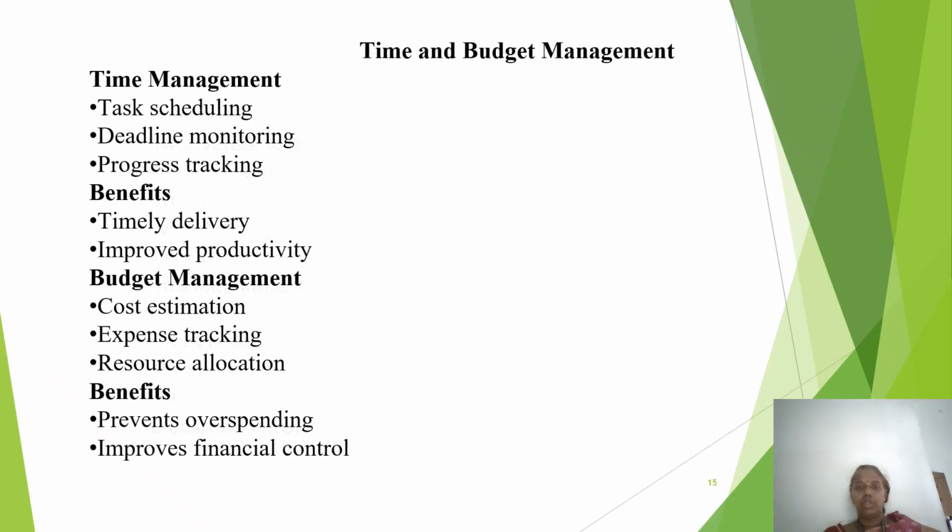So in this slide, we are going to see the next aspect, time and budget management. In a software project, time and money are very important. If a project is delivered too late, the customer may not be satisfied. If the budget is exceeded, the company may face financial loss. Therefore, the project manager must continuously monitor both time and cost. Time management ensures tasks are completed as scheduled, and budget management ensures money is spent carefully and appropriately.